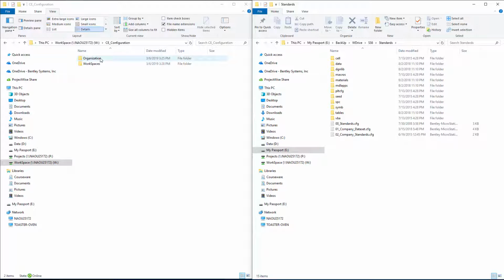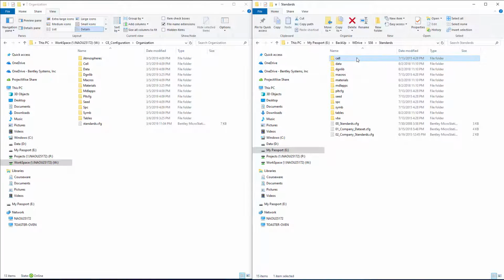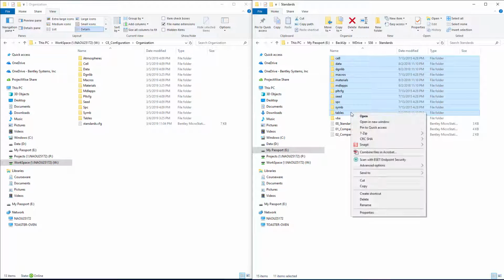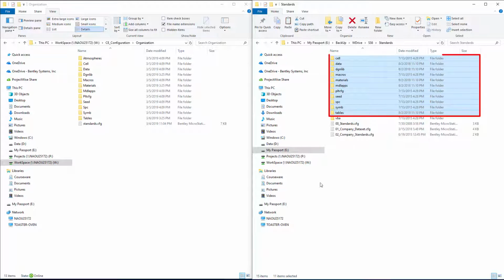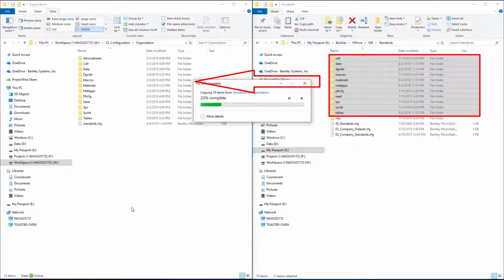And that would correspond to this organization folder in my new CE configuration. I'm going to open that folder as well, and all I'm going to do is select all the folders under here. So these would include any company standards I may have set up. I'm going to select everything except for VBA, and I will just do a copy. And I'll come over here and do a paste. It's basically going to merge everything into the corresponding folder.